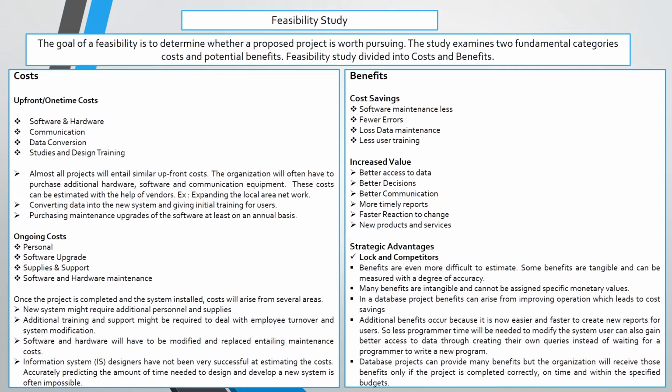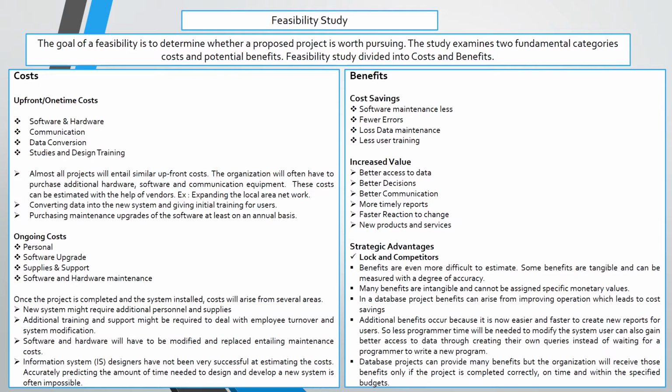The last one is that information system designers have not been very successful at estimating the cost. Accurately predicting the amount of time needed to design and develop the new system is often impossible. Benefits. Benefits are divided into cost savings, increased value and strategic value.